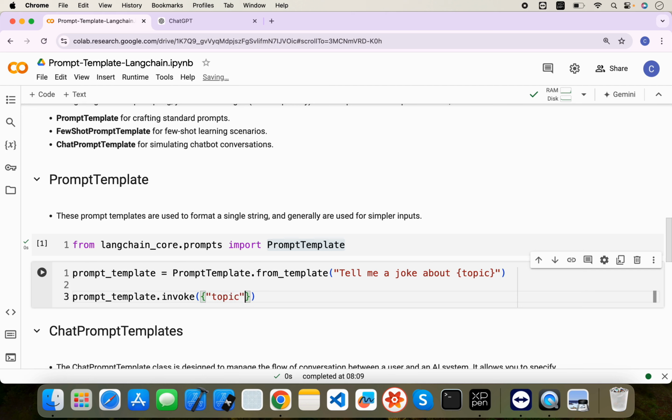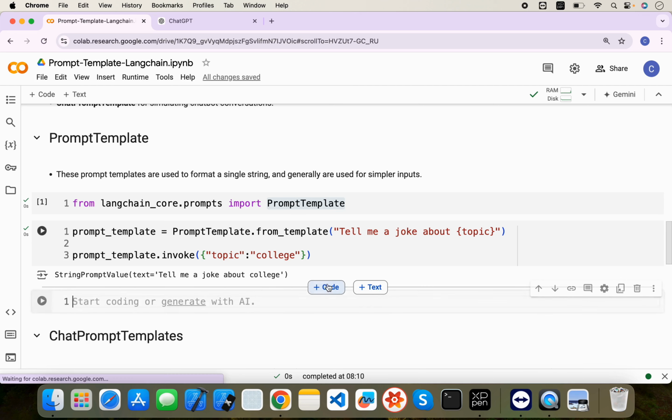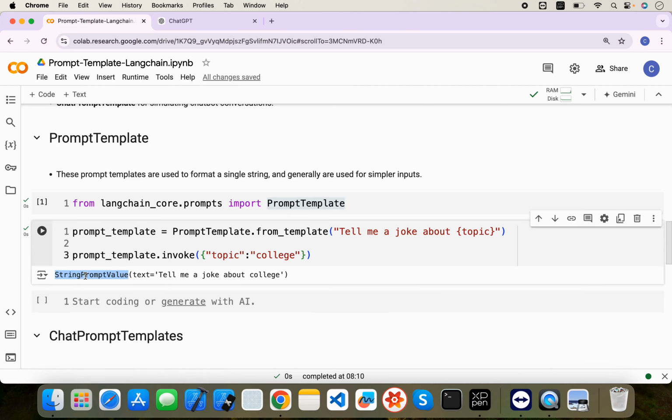Let's say, tell me a joke about college. When I invoke, it will return a string prompt value, which will be: tell me a joke about the college, so college is replaced here.